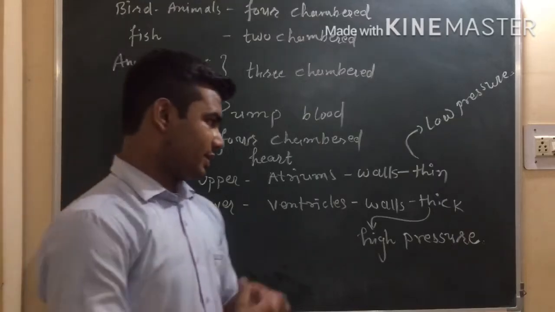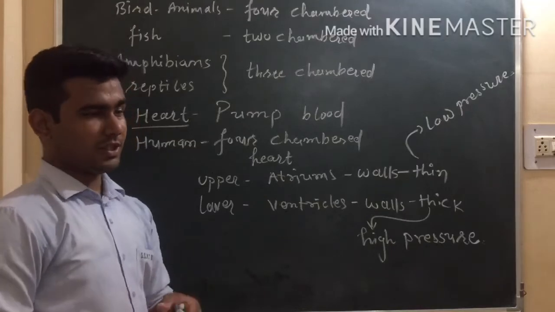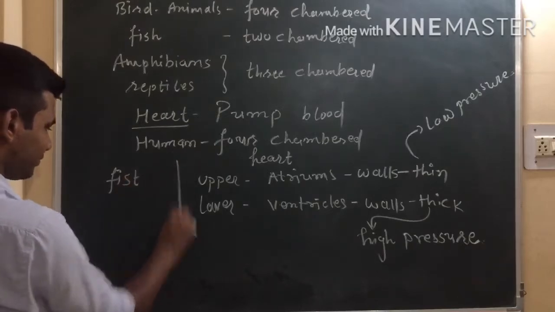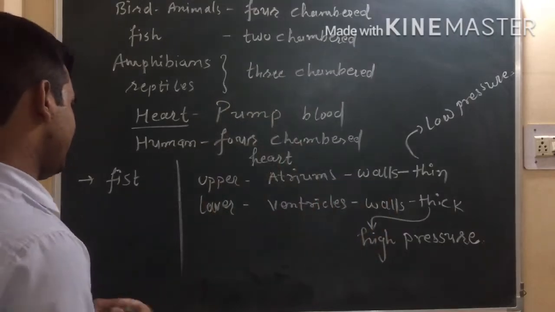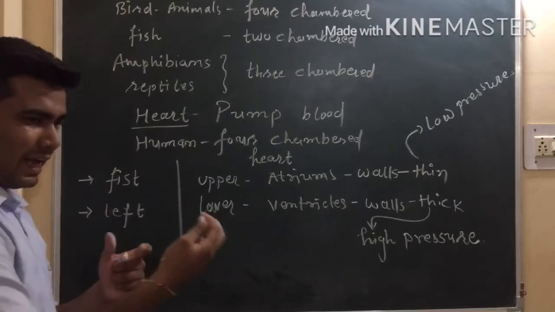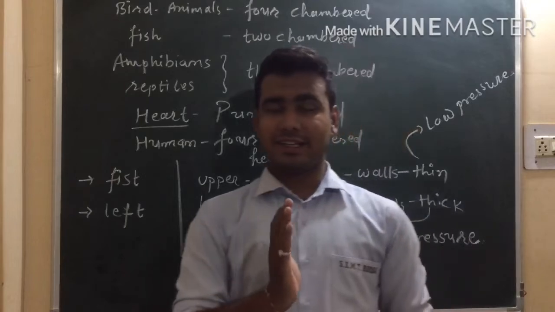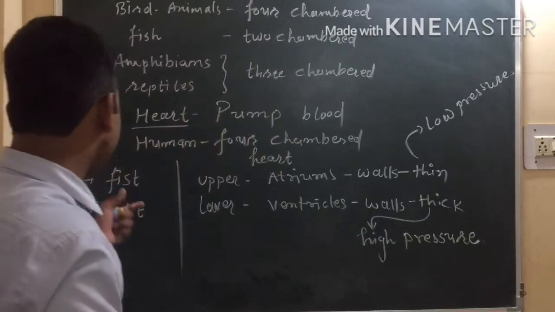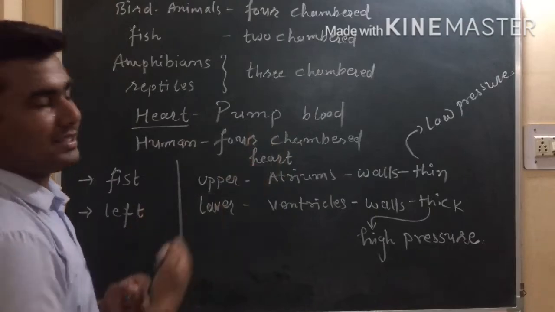We will study its structure in detail. See, humans have a heart which has four chambers. The size of the heart is just like a fist. It is located a little bit tilted at the left side, right? It is divided into two main parts, its left side part and right side part.